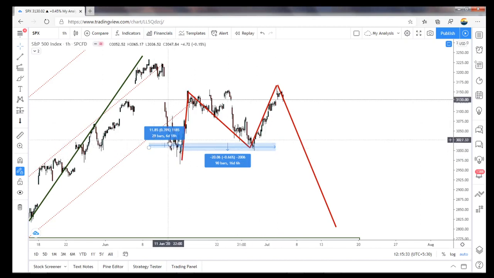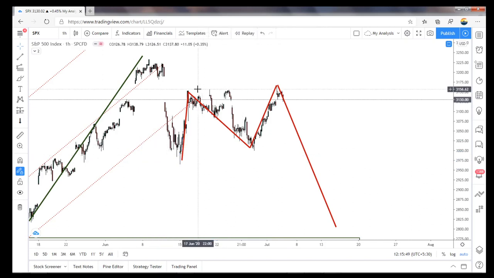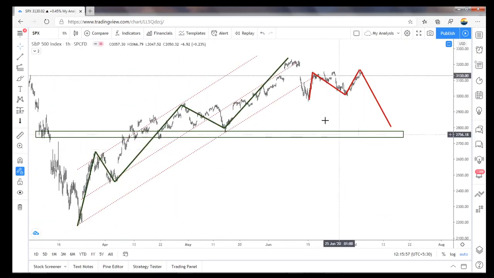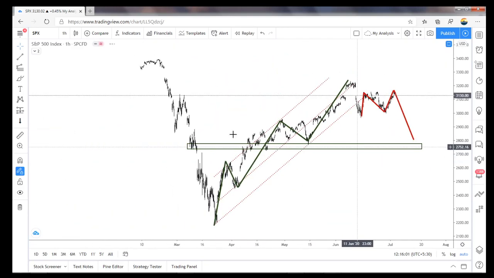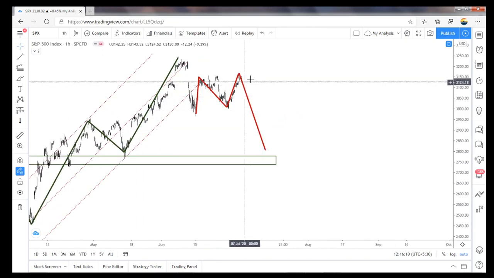So here it took only 6 days from here to here, and now that A, B, C correction took nearly 16 days, and it already broke the high. So this ABC is finished. It can come to the downside, but it won't come immediately. For me it looks like that. It may or may not, because this is a bigger drop. So this 5-wave structure is ended here in the impulsive. So the correction may take more time.